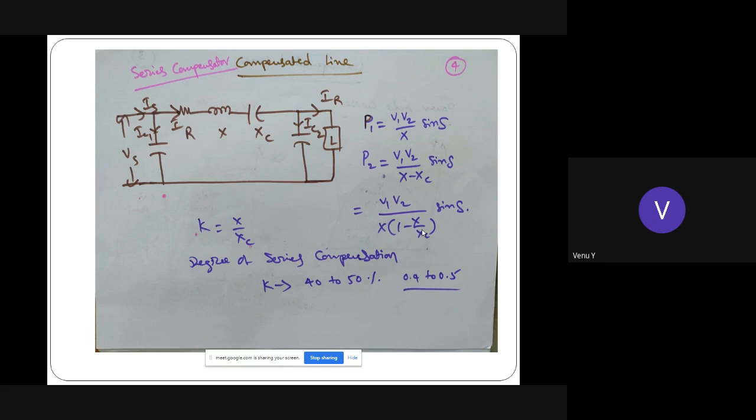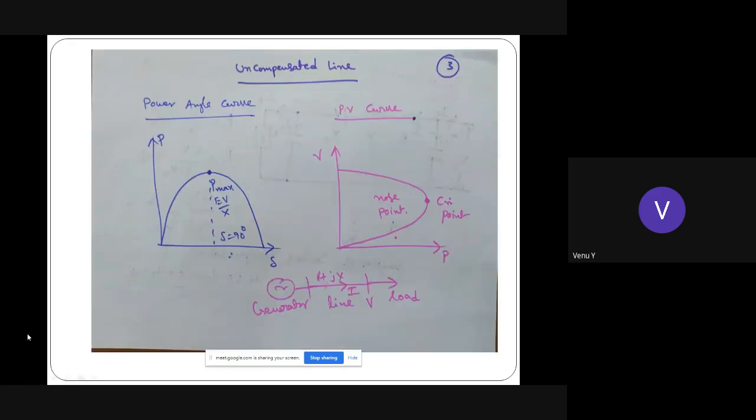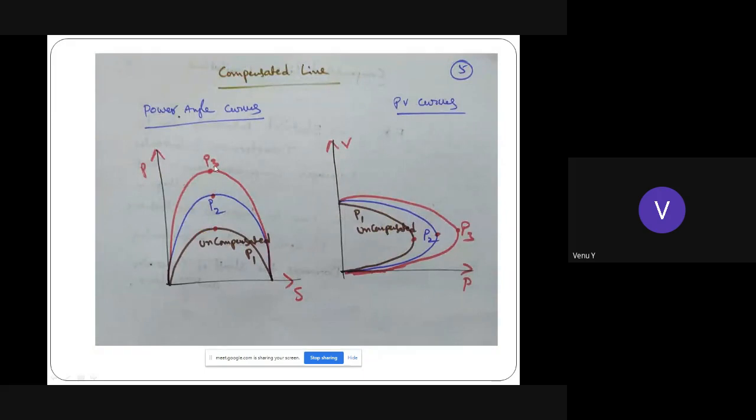So 1 by 0.8 is 1.25, and 1 by 0.6 is 1.67. Like that, the steady state power transfer capability of the system will be enhanced in P2 and P3, to 1.25 and 1.67 times P1.